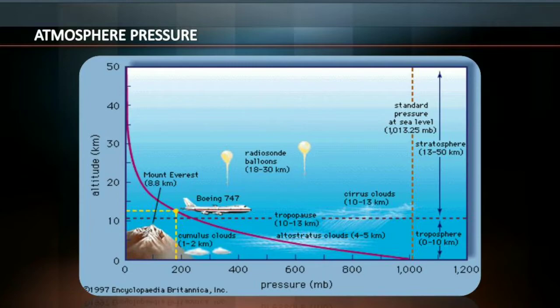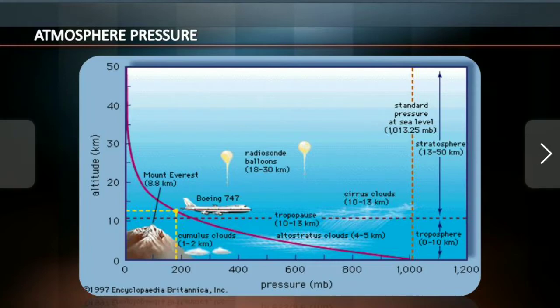The earth is surrounded by a layer of gas called the atmosphere. This thin blanket of air is an integral and important aspect of the planet. It provides us with the air we breathe and protects us from the harmful effects of sun rays.